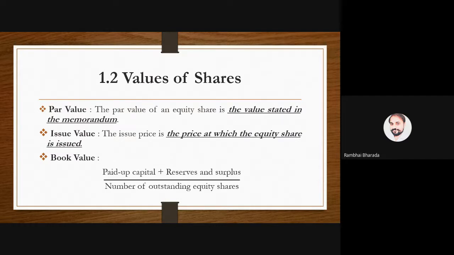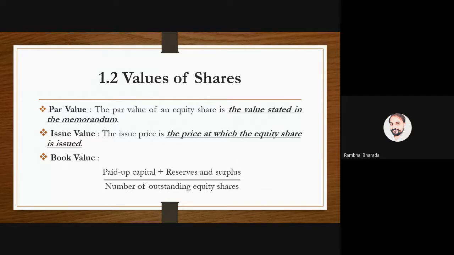Now, from this slide, I think our discussion is pending. So write down the next title: values of shares.